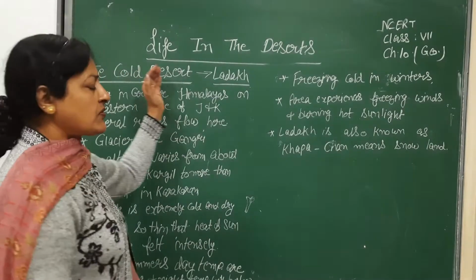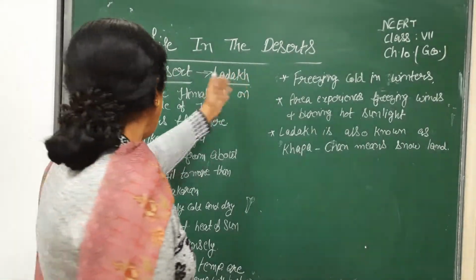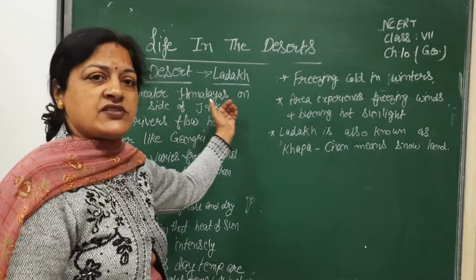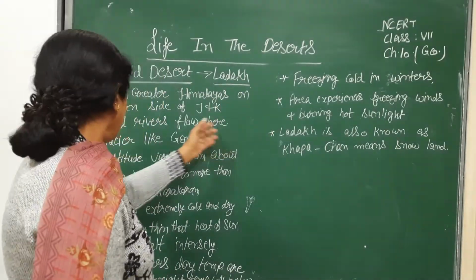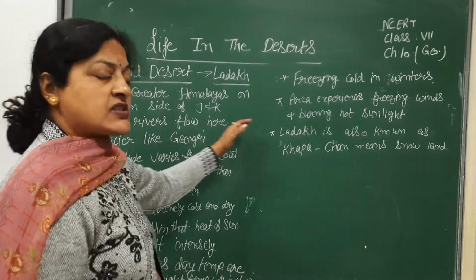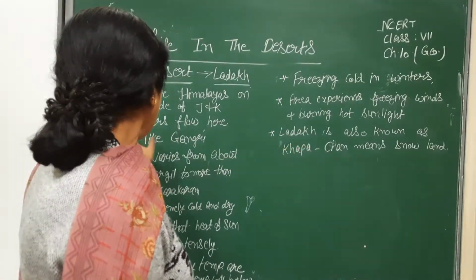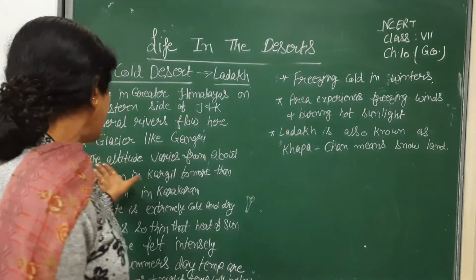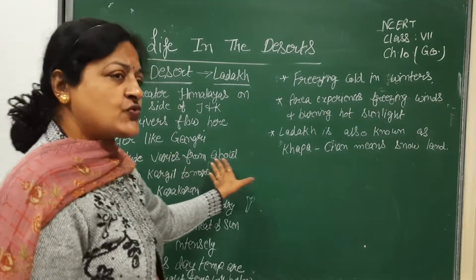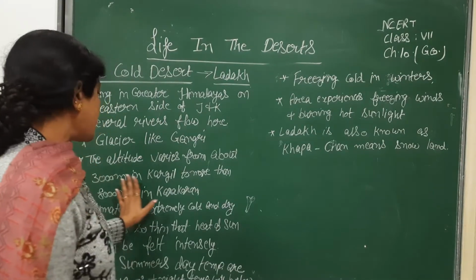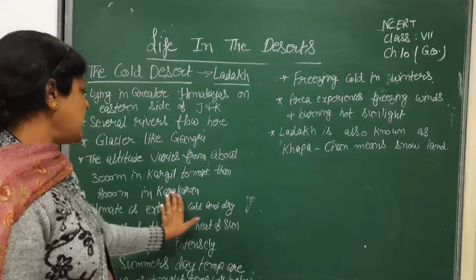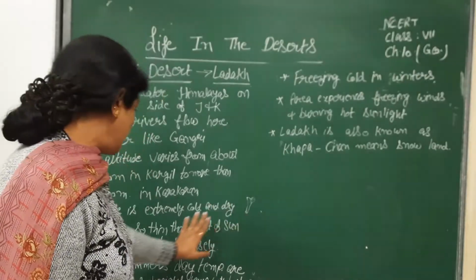Now we will talk about the cold desert, that is Ladakh. It lies in the Greater Himalayas on the eastern side of Jammu and Kashmir. Several rivers flow in this area. Glaciers like Gangri are also found here. The altitude varies from about 3000 meters in Kargil to more than 8000 meters in the Karakoram range.